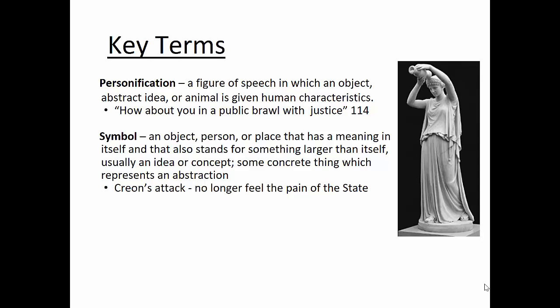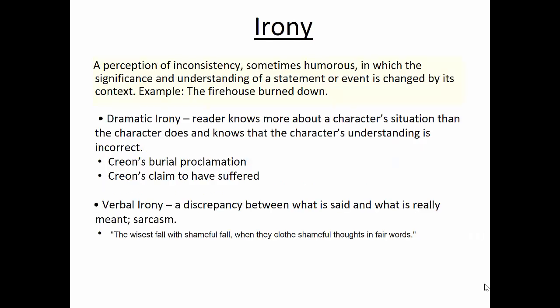Because Creon, like other symbols, is an object, person, or place that has a meaning in itself and that also stands for something larger than itself. Usually an idea or concept, something concrete which represents an abstraction. And Creon represents the state. So when he physically attacks her, it is the state, it is the rule of laws, it is the justice system attacking her.